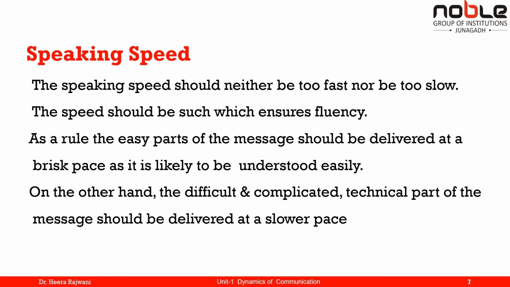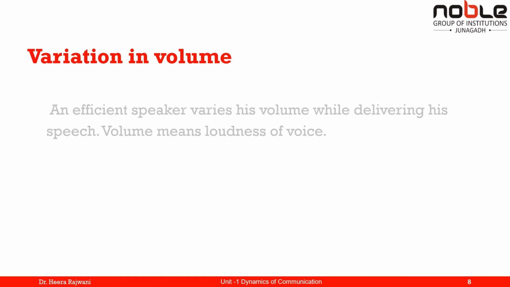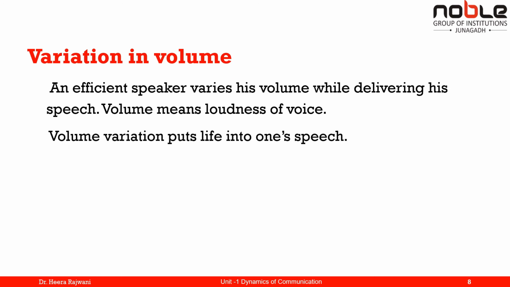As a rule, the easy parts of the message should be delivered at a brisk pace as they are likely to be understood easily. On the other hand, the difficult and complicated technical part of the message should be delivered at a slower pace. Now after this, let us see variation in volume. An efficient speaker varies his volume while delivering his speech.